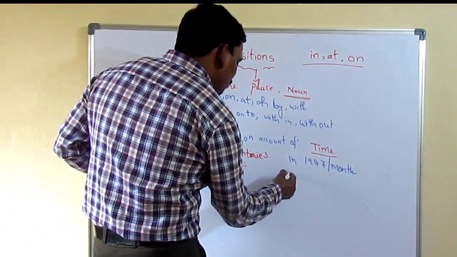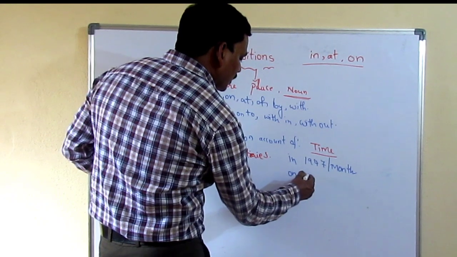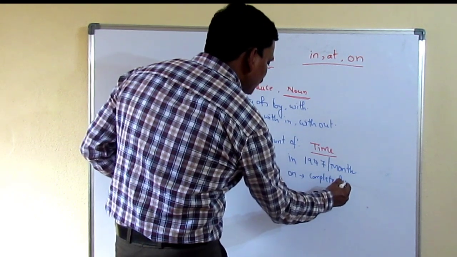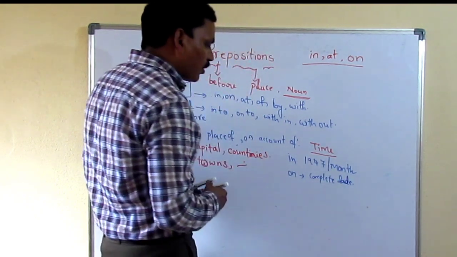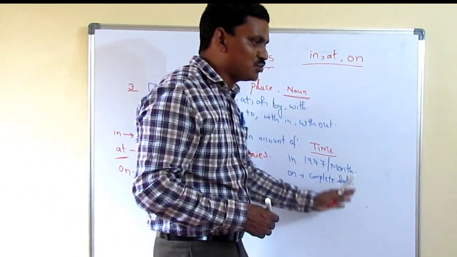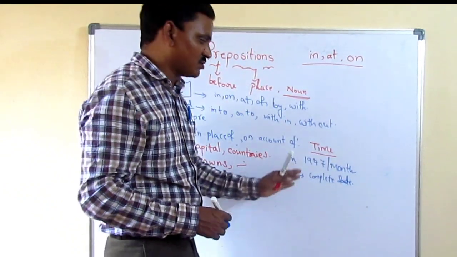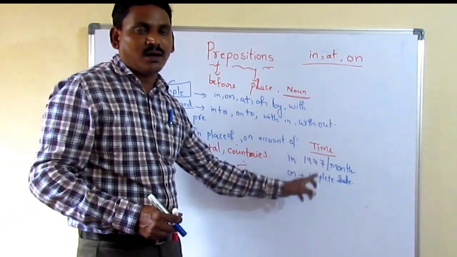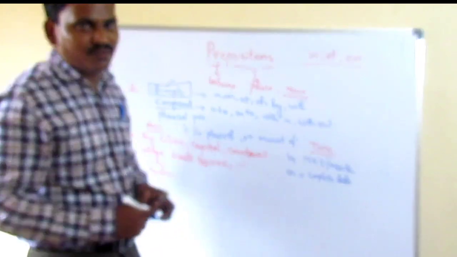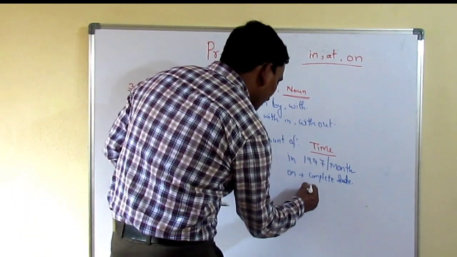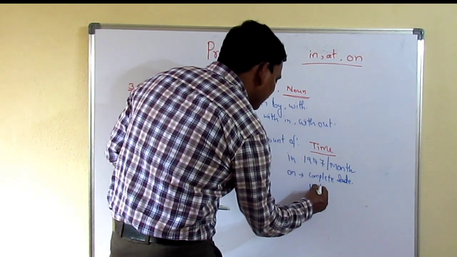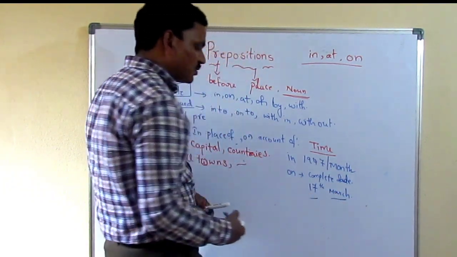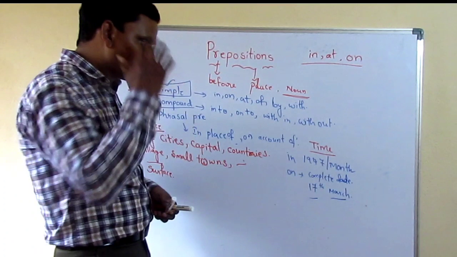Or on should be used before a complete date. Friends, if we are using a complete date, we should use on. He was born on 14th July 2023, or 2006 or 2007. Or he died on so and so date. Like that we can use a complete date. Not only that, he was born on 17th March, if it is month and day also, we have to use on, friends.